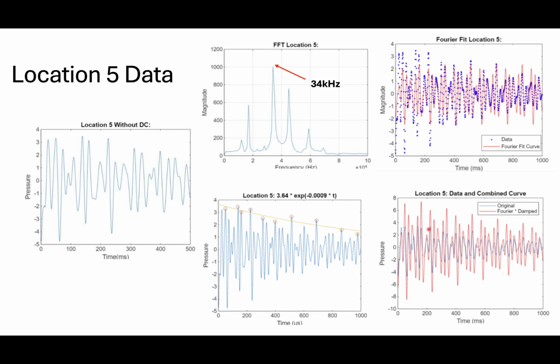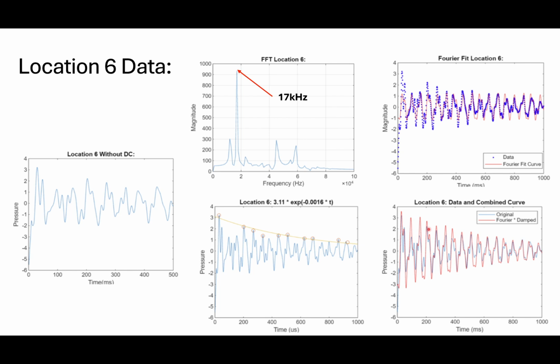With location 5 data, it has a peak in the Fourier transform of 34 kilohertz. And there's a little outliers on the exponential damped graph you see, and it's not that good of a fit compared to the original. And on to location 6, we have a peak value on our Fourier transform of 17k hertz. As you can see here on our exponential damp, our 10 points here, it looks pretty good, and we have a little bit of outliers on our Fourier fit, but it looks pretty good compared to the original DC whenever we put in our oscillation.